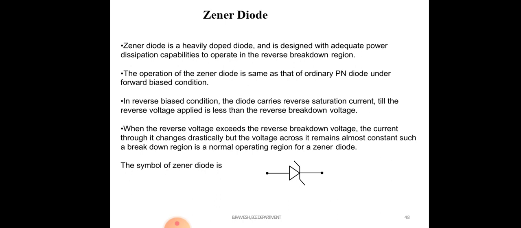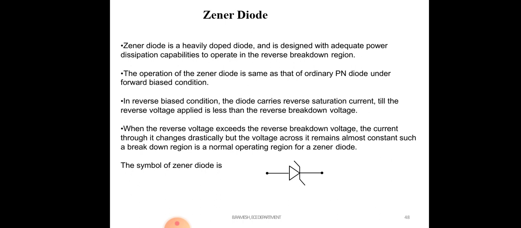Zener was a scientist who invented this diode, and on his name we call it a Zener diode. You can see the symbol of the Zener diode, shaped like a Z. This diode can conduct in forward and reverse bias. It is a heavily doped diode, designed with adequate power dissipation capability to operate in the reverse breakdown region.